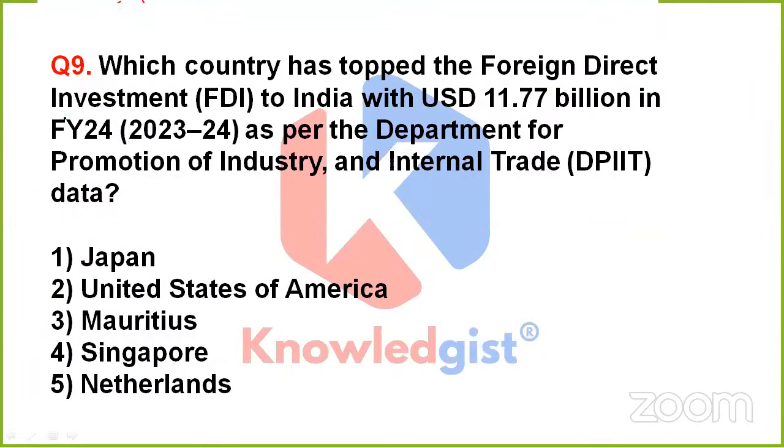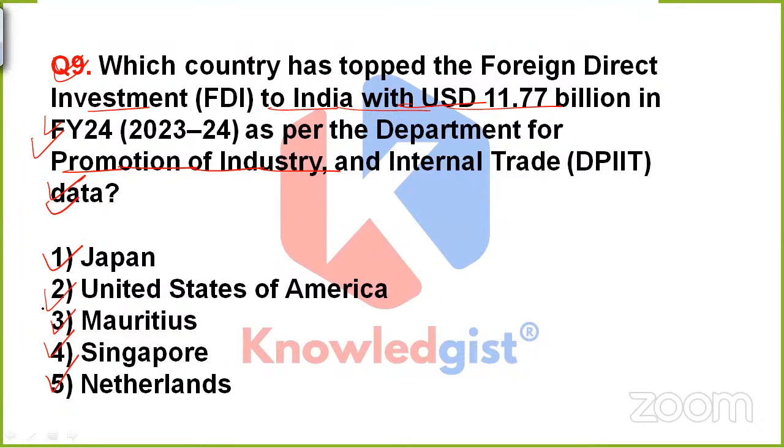Clear? The next question is asking, which country has been the top source of foreign direct investment to India with USD 11.77 billion in financial year 24, as per the Department for Promotion of Industry and Internal Trade data? So, is it Japan, United States of America, Mauritius, Singapore, or option 5, that is Netherlands?